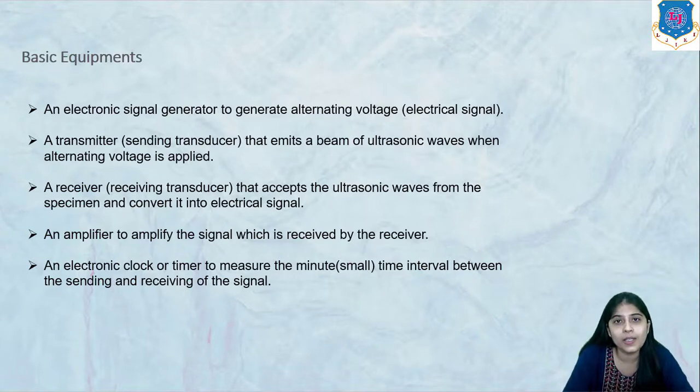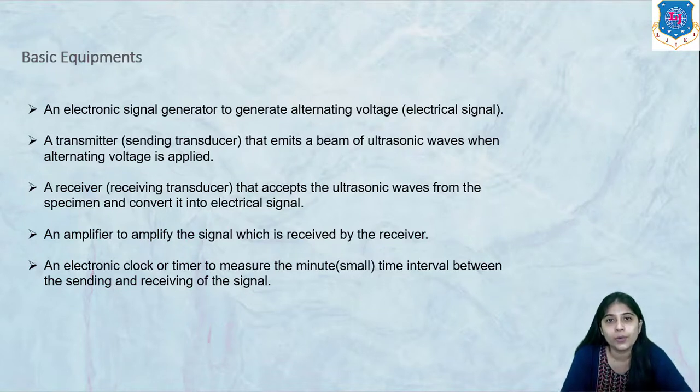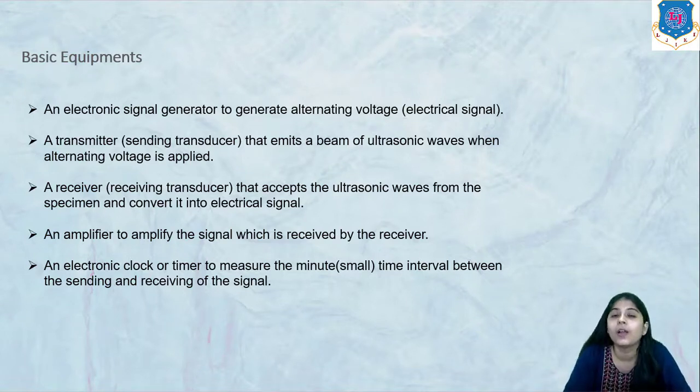So these are the basic equipments. I am repeating again. First of all, the electronic signal generator is used to generate alternating voltage, which produces an alternating signal, due to which the transmitting transducer emits a beam of ultrasonic waves when an alternating voltage is applied.